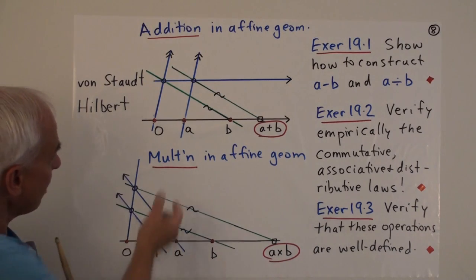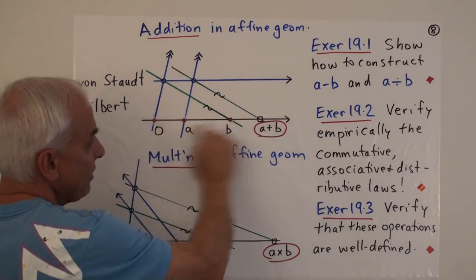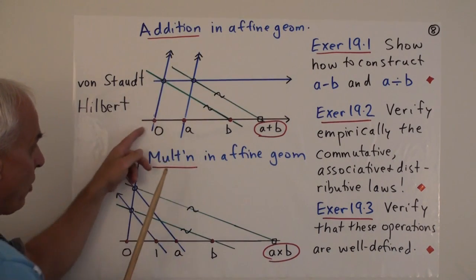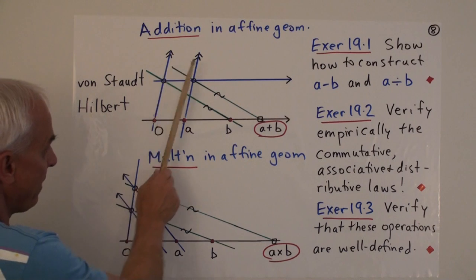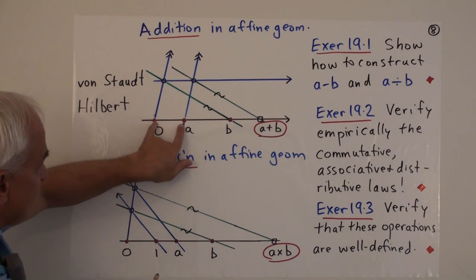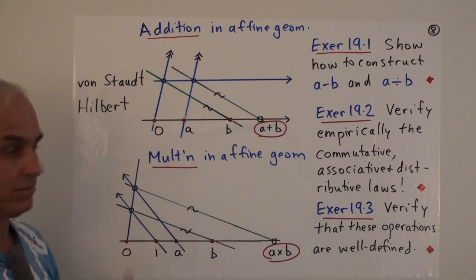And the idea is, well, we've seen it really essentially already. We make a parallel line to the original line. We draw any line from O to meet that parallel line, and then another parallel line to it, just as we did before. And then the idea is that this segment and this segment are going to be equal. They're translates of each other.